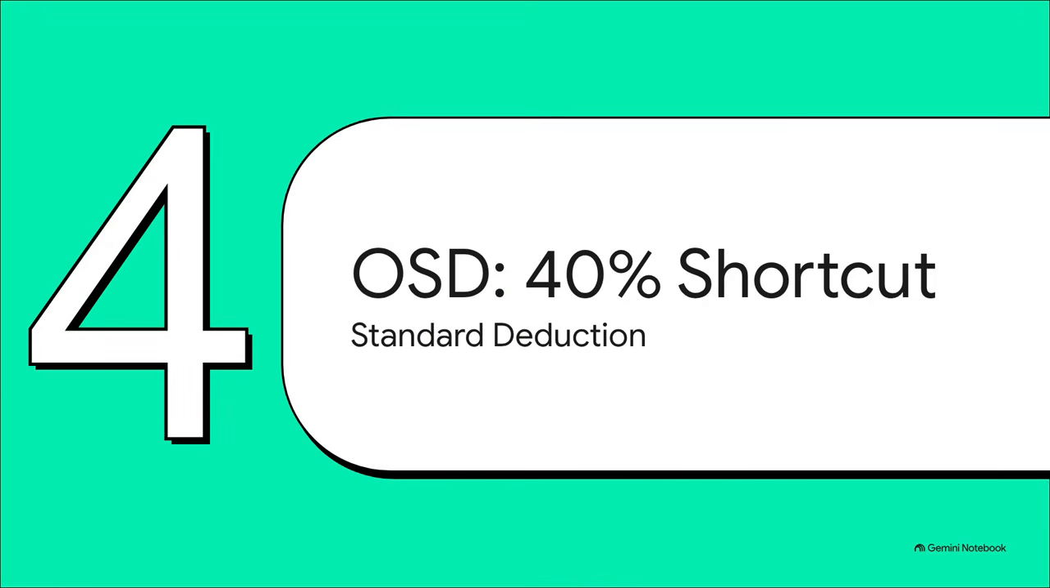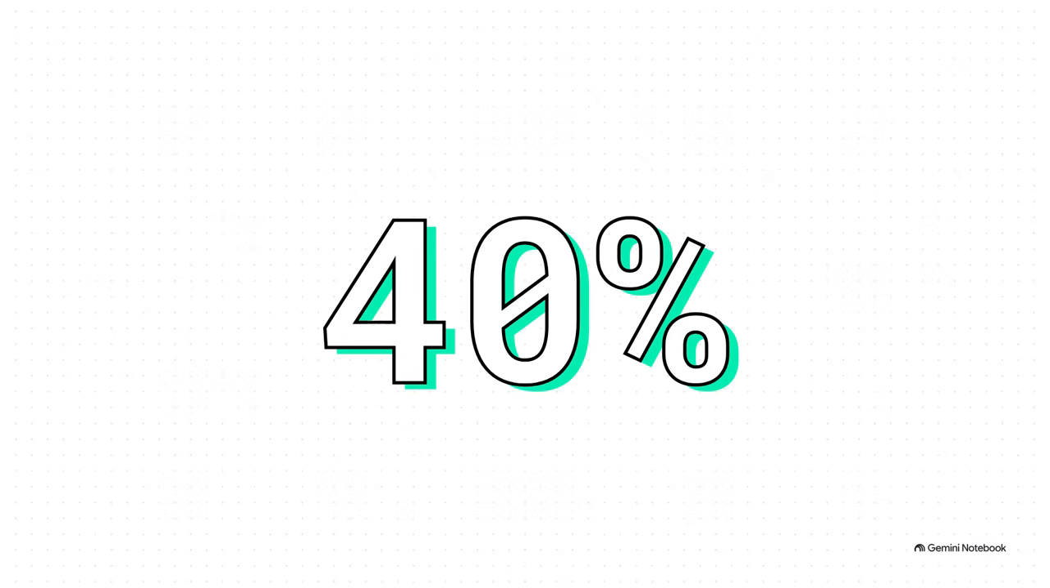All right, checkpoint 4, OSD, also known as the 40% shortcut. This right here is going to save you so much time on the test. When you see OSD in a question, the number 40 should just flash in your mind. It's a flat 40% deduction. But 40% of what exactly?